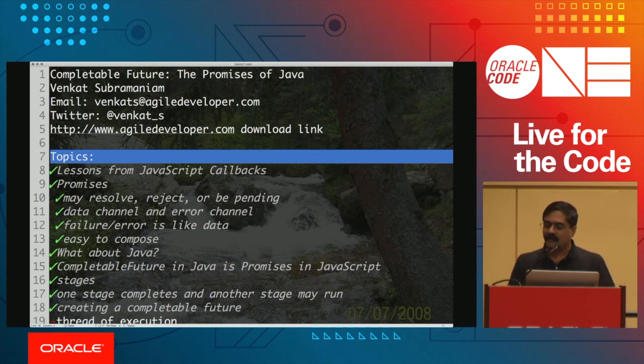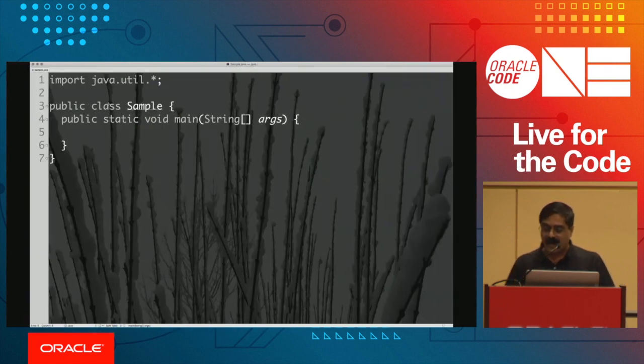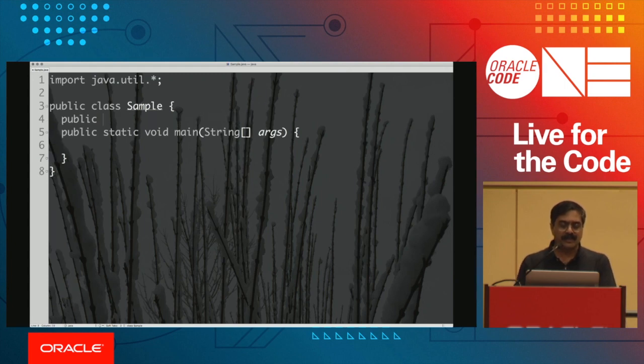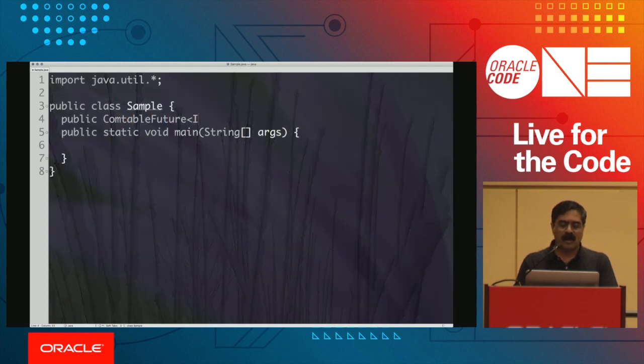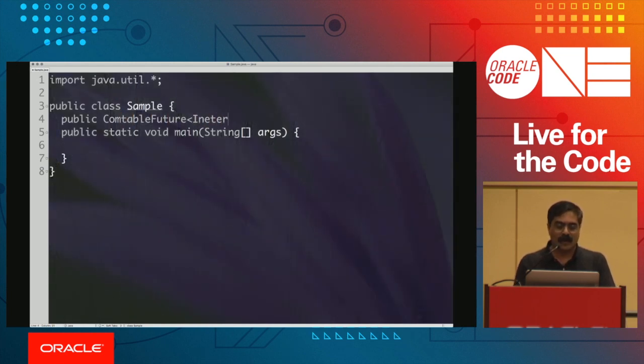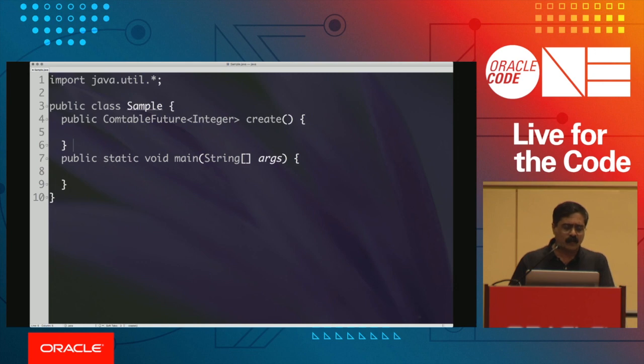Let's create a completable future and play with it. This is going to be somewhat of a trivial example to begin with, but let's give it a try and see how this is going to work. So what I'm going to do here is create a function, and this is going to return a completable future of integer type. I'm going to call this create for now. So we'll start with baby steps.